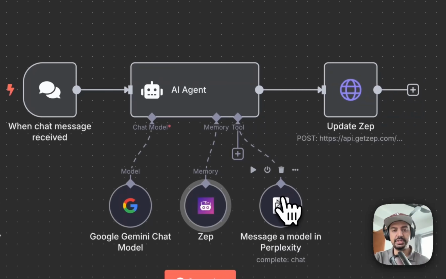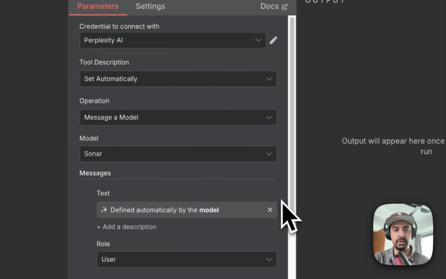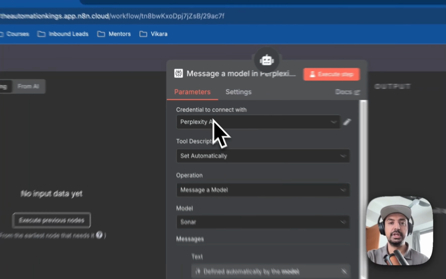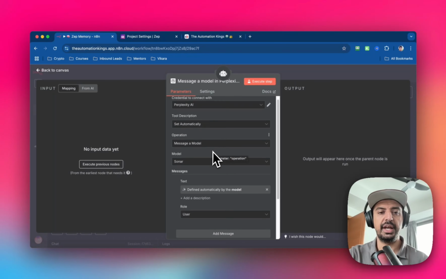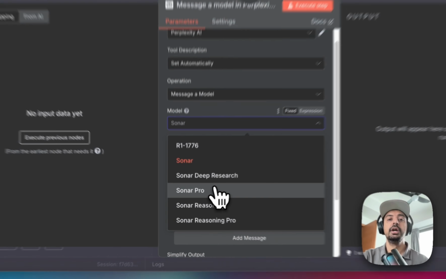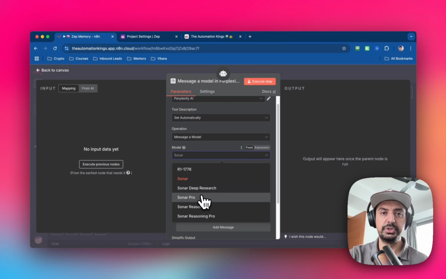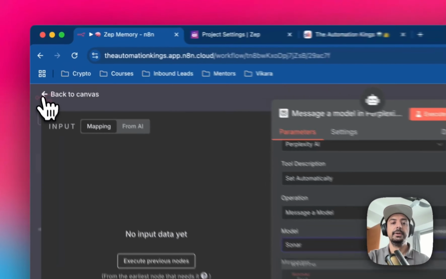And then as an added bonus, if you want to use the search web capabilities, then attach a Perplexity node. You're going to need to connect to the Perplexity API, and you're probably going to need to top up something like $5 to $10 in credits. You want to select the message model operation, and for this model I've used Sonar, but there are better ones like Deep Research and Pro. Just bear in mind that they're going to take longer to return results and generate an output, and they're going to be more expensive because they use more tokens. So for this example, because I'm recording a video, I just use Sonar.